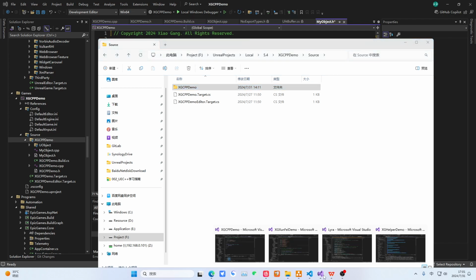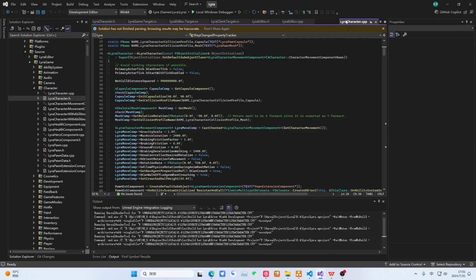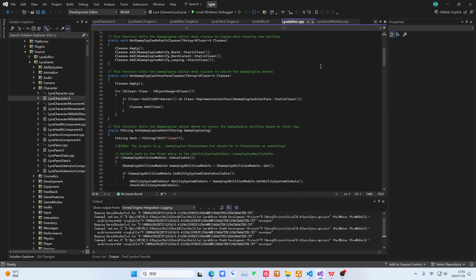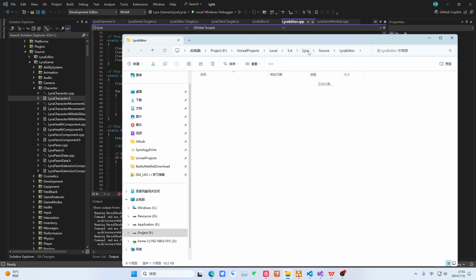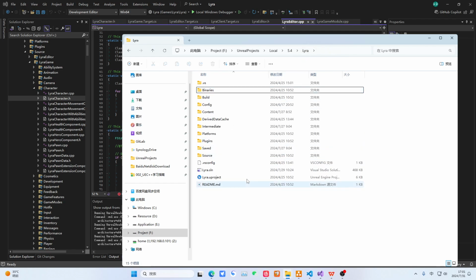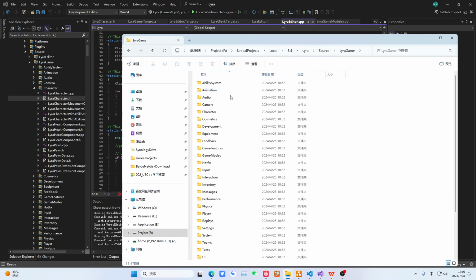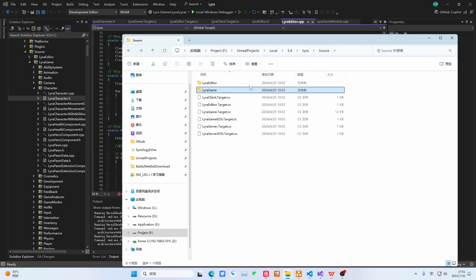Okay, we can take Lyra as an example. Let's keep it simple. Let's look at what we just showed you. This is the result of our rocket launcher and Lyra. We'll talk about it later. For now, just call it Lyra game. This is the game module. Lyra game module. No problem.